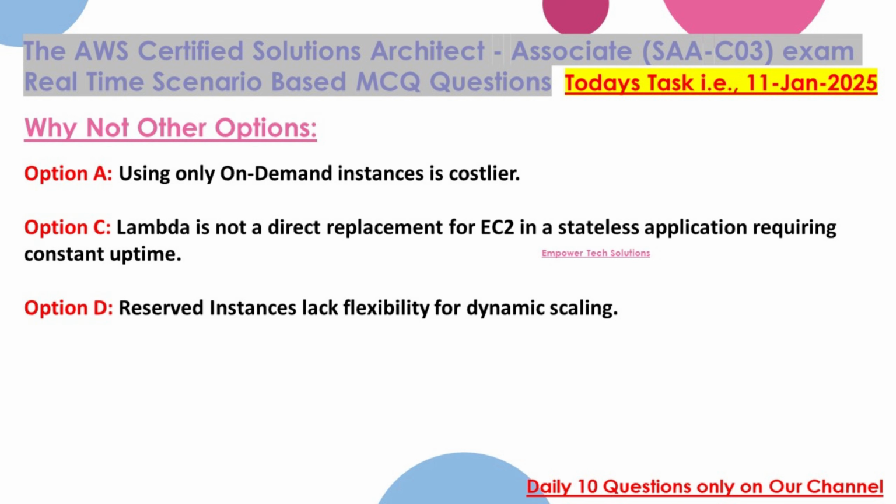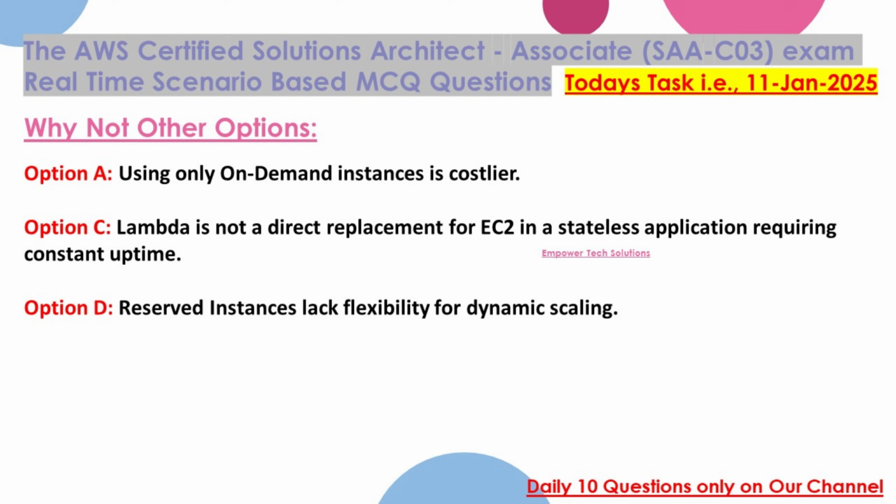Why not other options? Option A. Using only on-demand instances is costlier. Option C. Lambda is not a direct replacement for EC2 in a stateless application requiring constant uptime. Option D. Reserved instances lack flexibility for dynamic scaling.